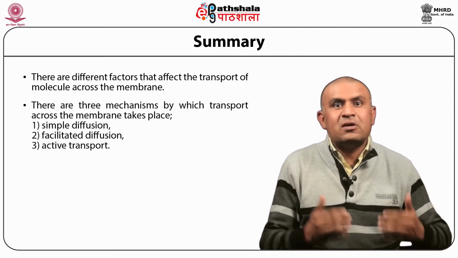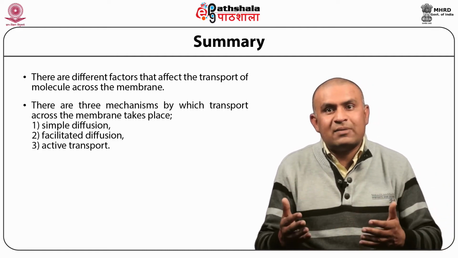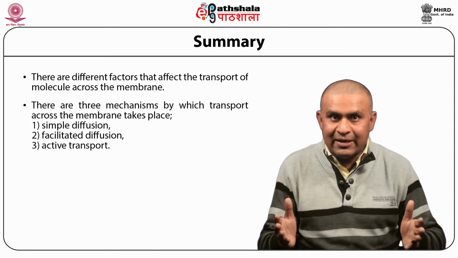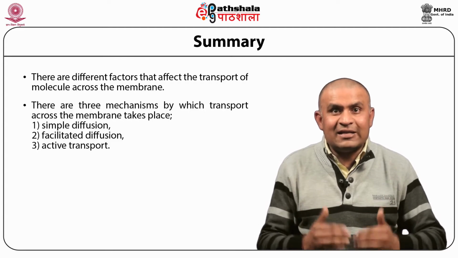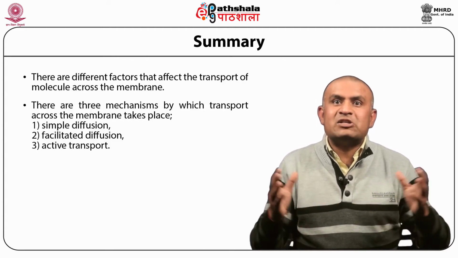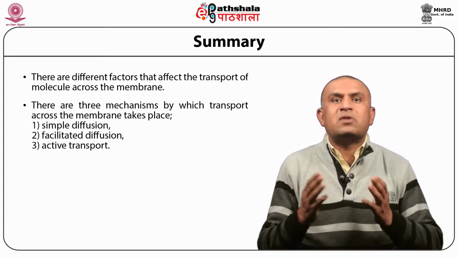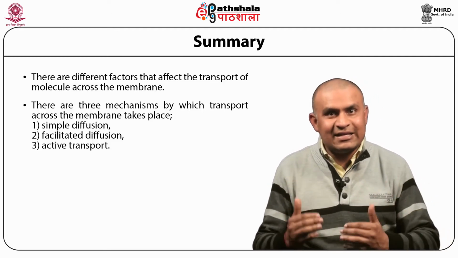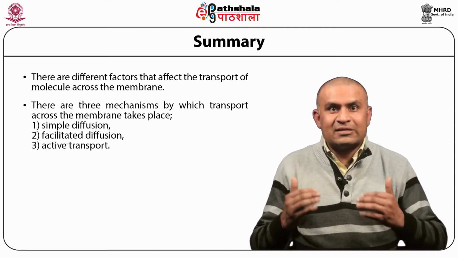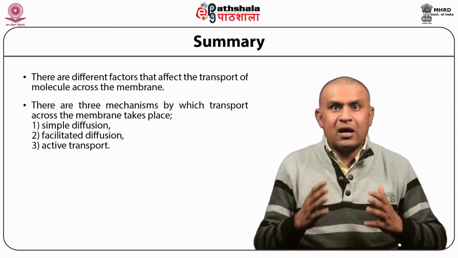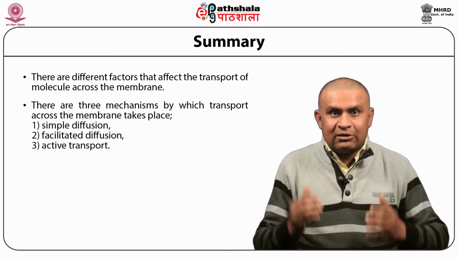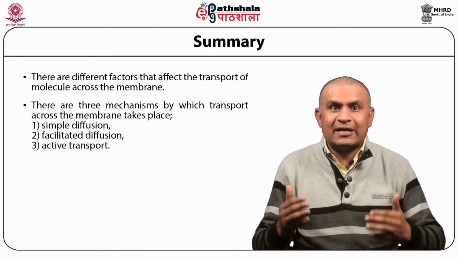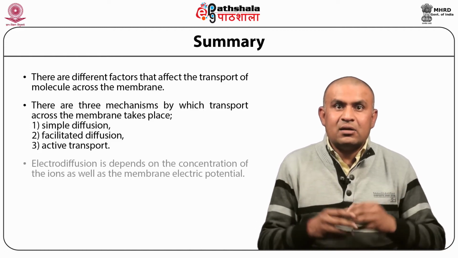In simple diffusion, molecules cross the biological membrane down their concentration gradient without any energy requirement. In facilitated diffusion, a transport protein is required for the transport of the molecules across the membrane. The transport does not require any energy. It is down the concentration gradient of the molecules across the membrane. Active transport of molecules requires energy and the transport is against the concentration gradient.